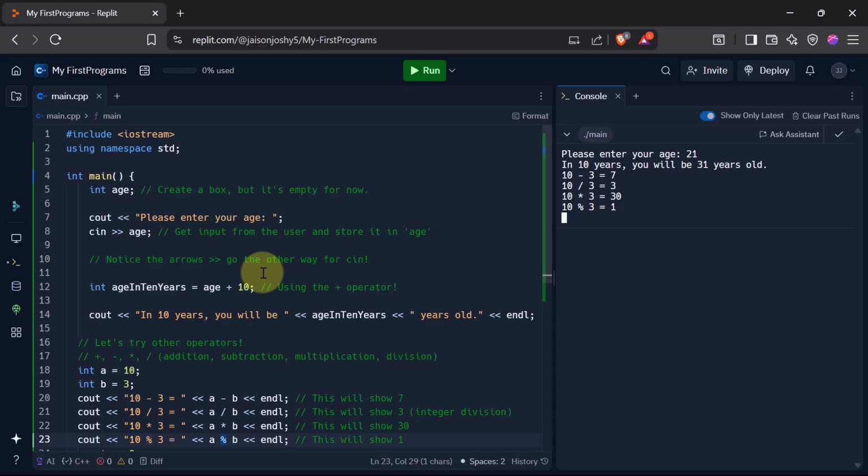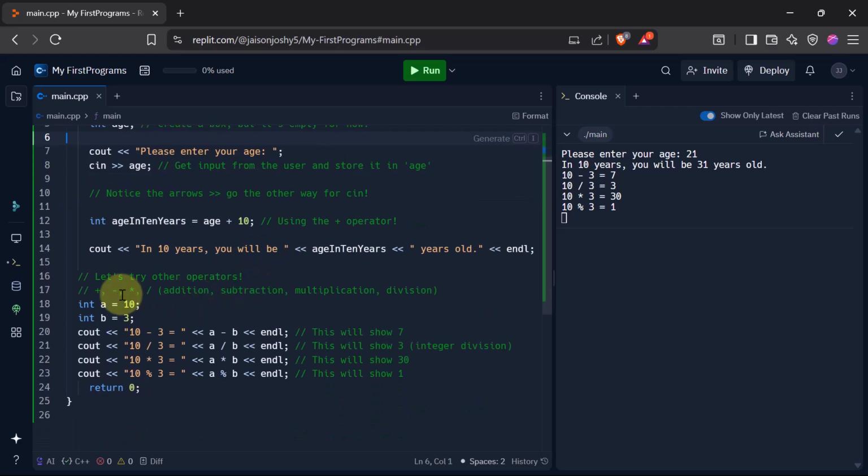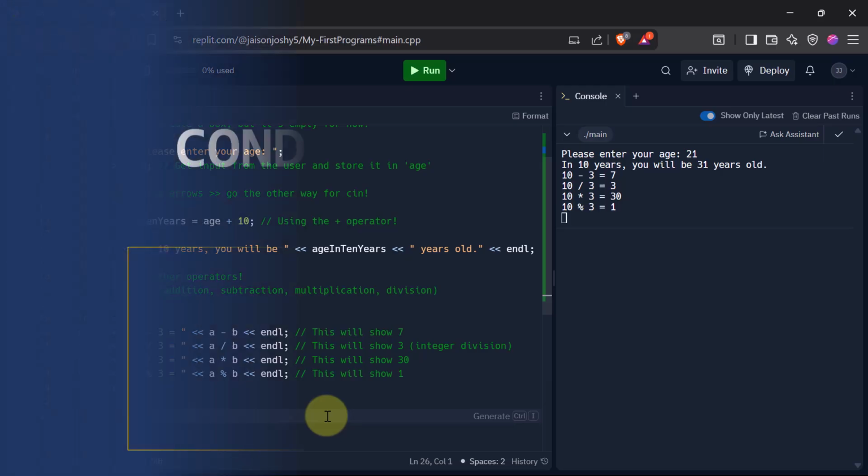So if you want to write something in your code which, when other people read, will make them understand something, then you can use comments. So comments in C++ are written using these 2 slashes. When you put these 2 slashes and write anything after that, the compiler ignores that part. So this one, this get input, notice the arrows, and even all this and all this are known as comments. Okay, so with that, I hope you have understood what user inputs are, how to take user input, and also how to make use of operators in C++, and also what comments are.